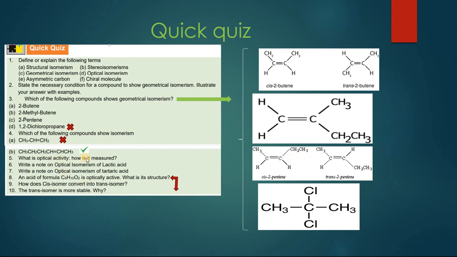What is optical activity? How it is measured? It is measured through polarimeter. Write a note on optical isomerism of lactic acid and optical isomerism of tartaric acid. Both has been discussed in detail in the lecture.